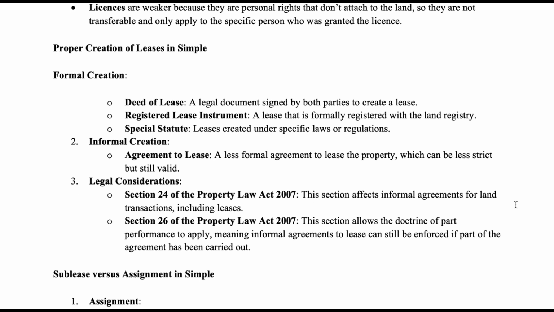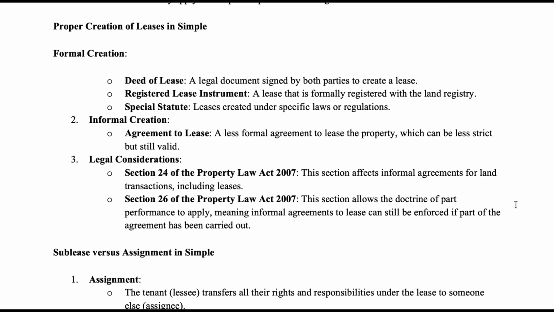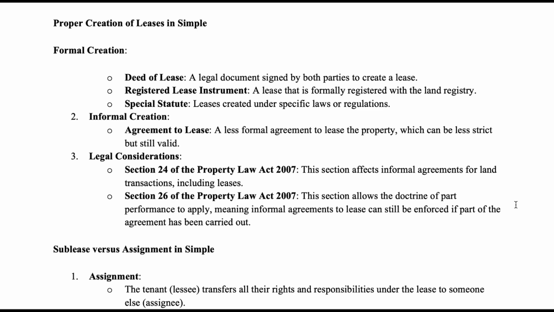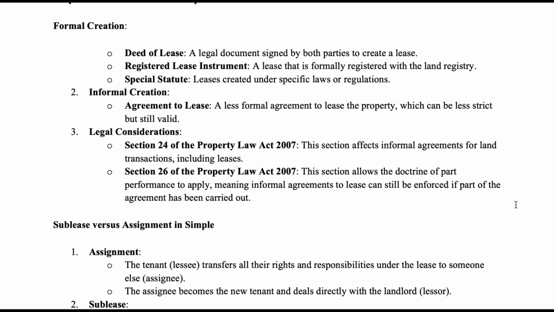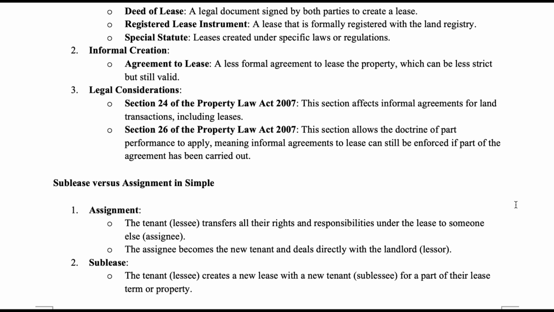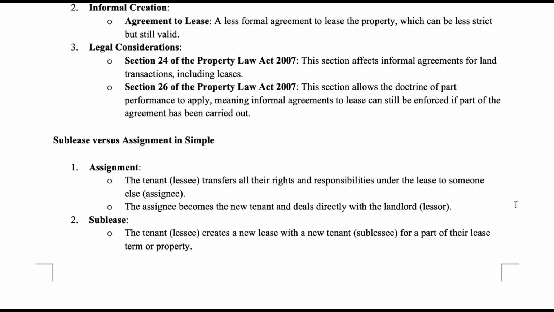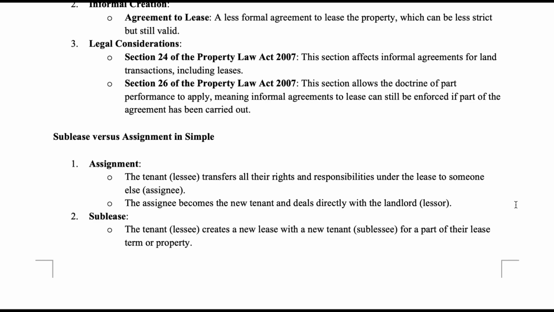2. Informal creation. Agreement to lease: a less formal agreement to lease the property, which can be less strict but still valid. 3. Legal considerations. Section 24 of the Property Law Act 2007: this section affects informal agreements for land transactions, including leases. Section 26 of the Property Law Act 2007: this section allows the doctrine of part performance to apply, meaning informal agreements to lease can still be enforced if part of the agreement has been carried out.